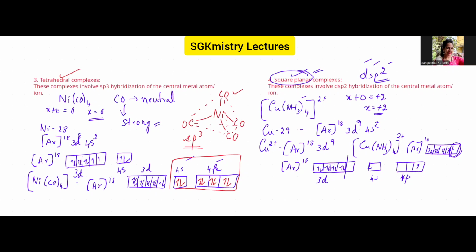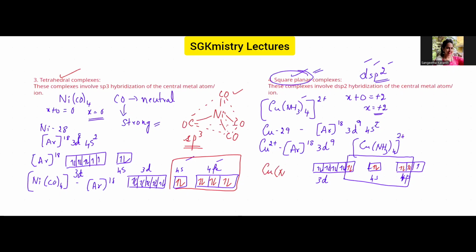This is 3d, this is 4s, this is 4p. Now one d orbital, one s orbital, and 2 p orbitals, so dsp2 hybridization.